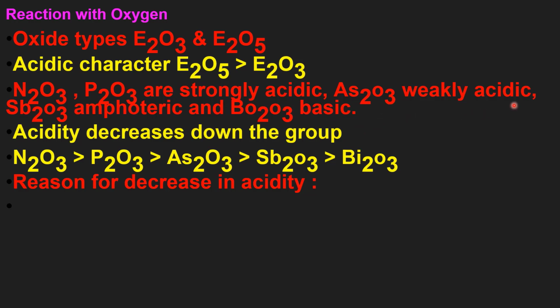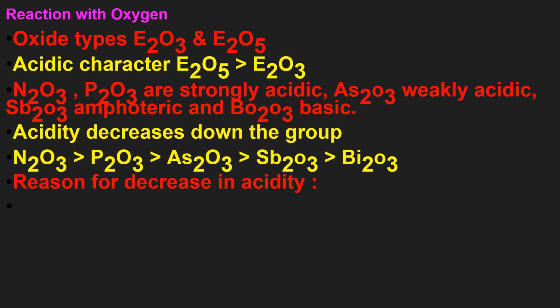Arsenic trioxide is weakly acidic. Antimony trioxide is amphoteric, that is, it behaves as an acid when it reacts with a base and vice versa. And bismuth oxide is basic in nature. Acidity of these trioxides decreases down the group, and the order is given here.